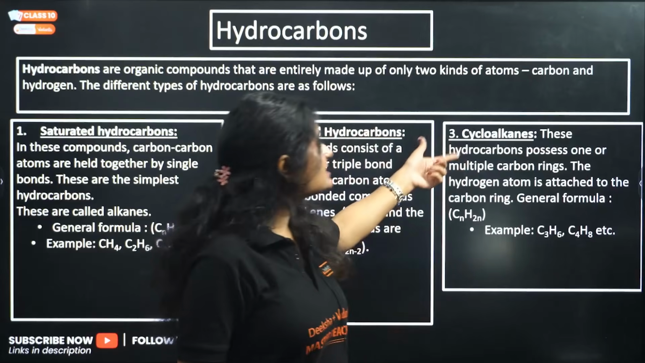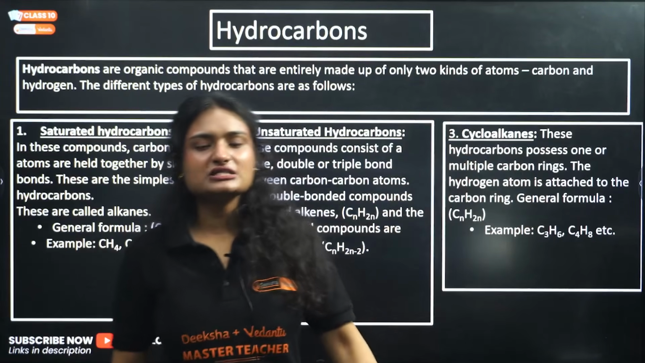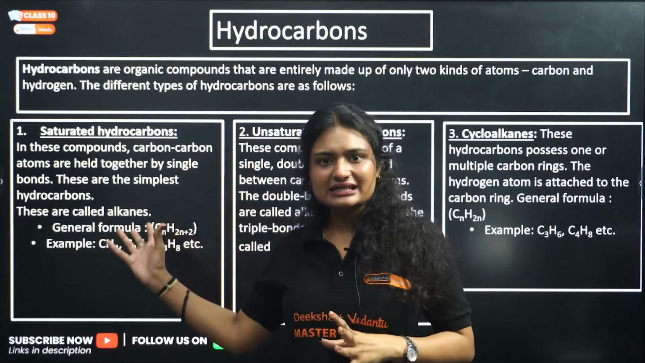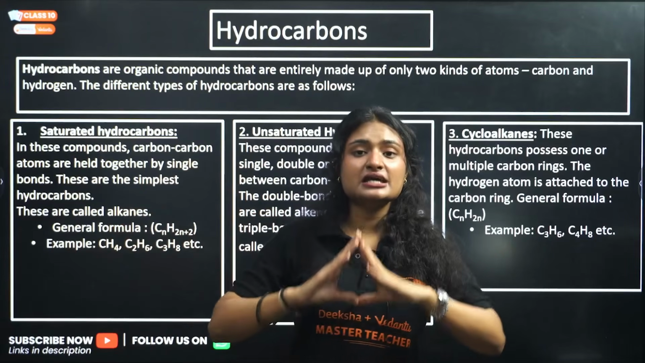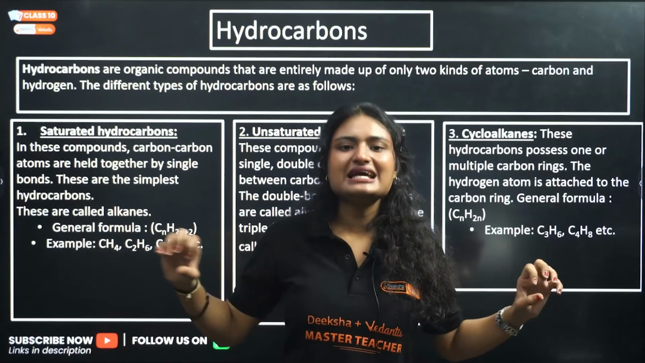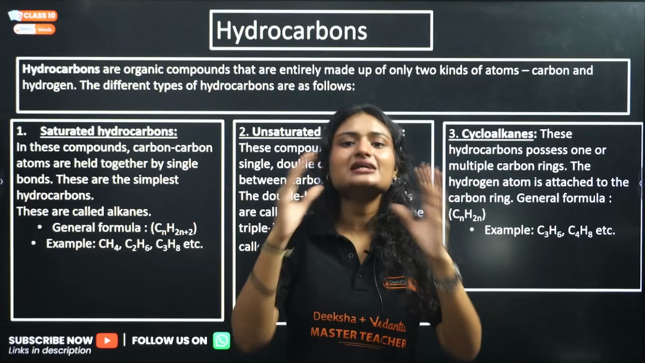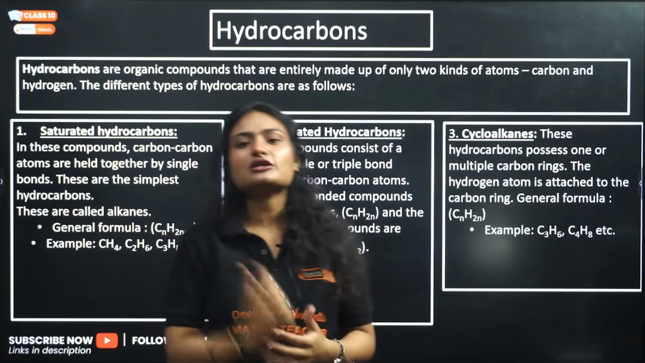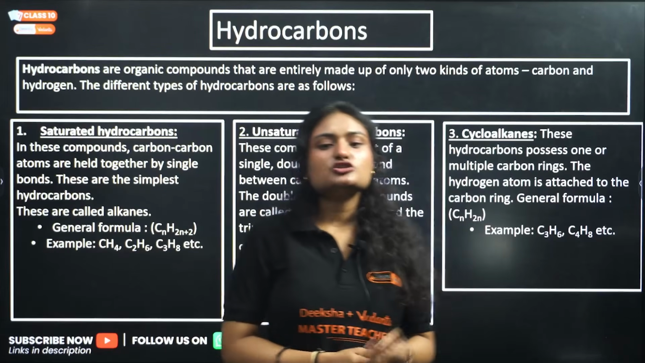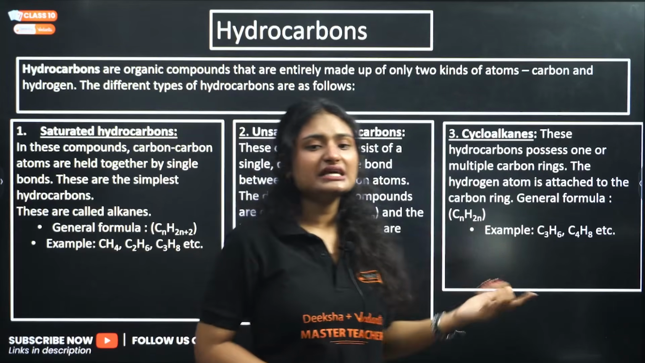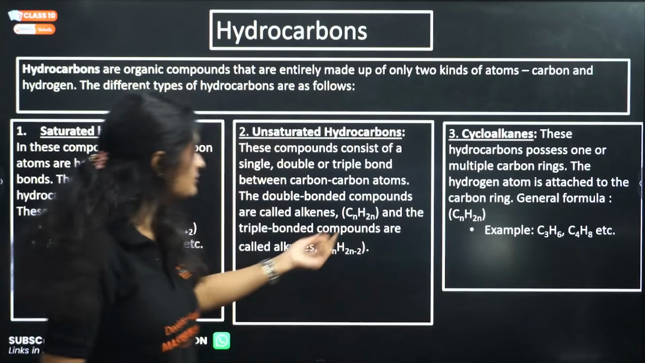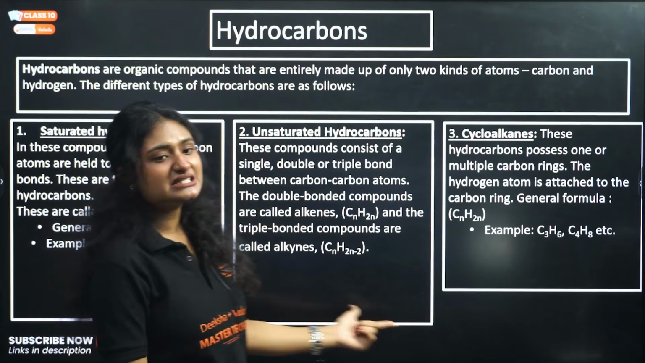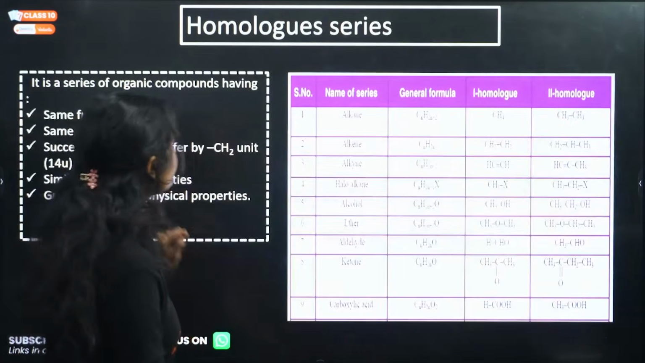Clear? Then the third type is cycloalkanes. Cyclo basically means a cyclic ring will be there. So they are similar to alkanes, but instead of the straight-line structure, they have a cyclic ring-like structure, right? For example, cyclobutane, cyclohexane, cyclopentane, right? So the general formula is CnH2n. Clear? It is similar to that of alkenes, CnH2n, and alkynes have a general formula CnH2n-2.